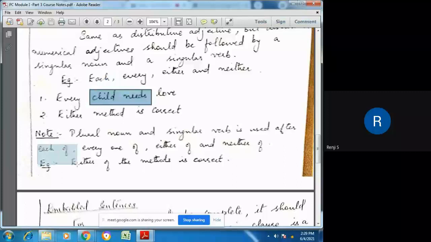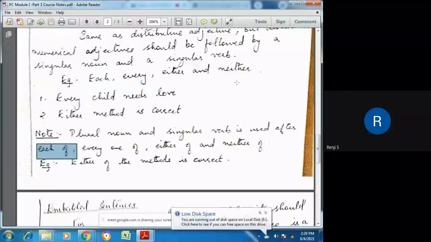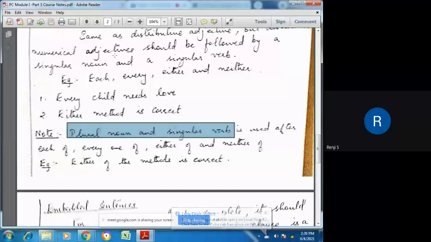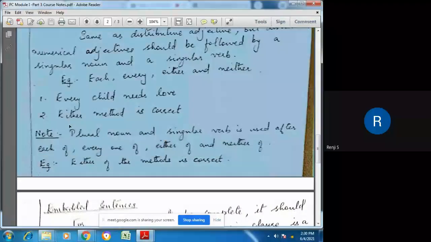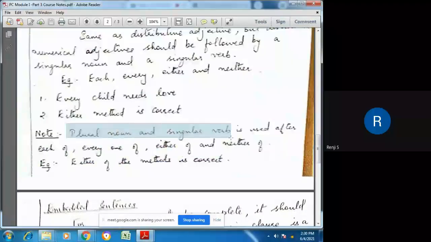But when we add of to these, that is each of, every one of, either of, neither of, then we have to use plural nouns and singular verbs.